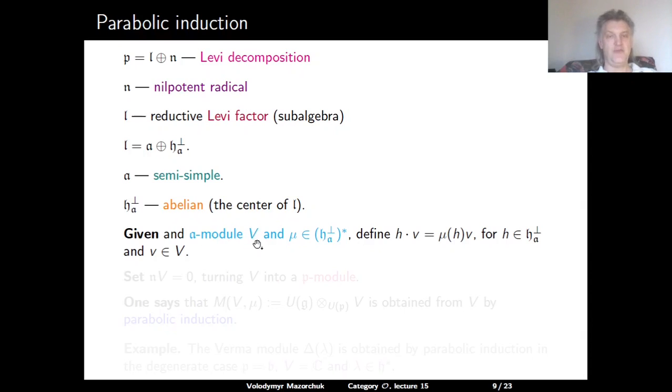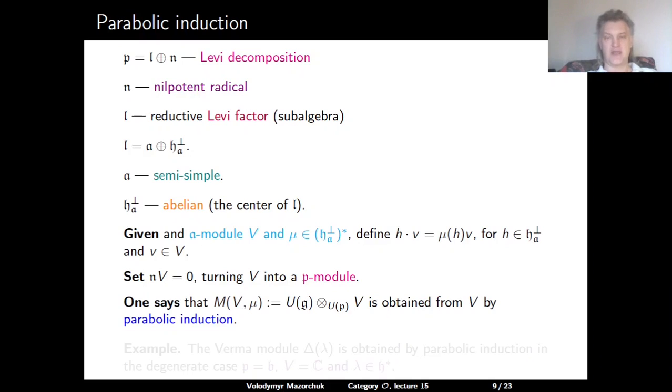Given an A module V and a weight mu in the dual space to HA orthogonal, we can extend V to an L module by defining that elements H in HA orthogonal act on elements in V as scalars prescribed by the weight mu. So H dot V is equal to mu of H times V. Further, we can set that V is killed by the nilpotent radical N, and this turns V into a P module.